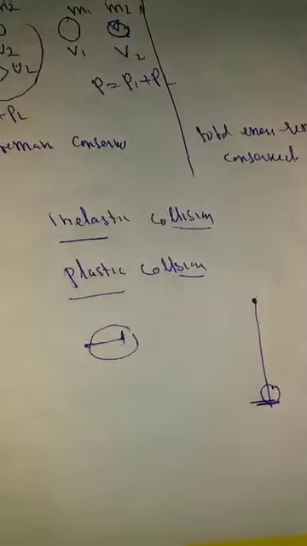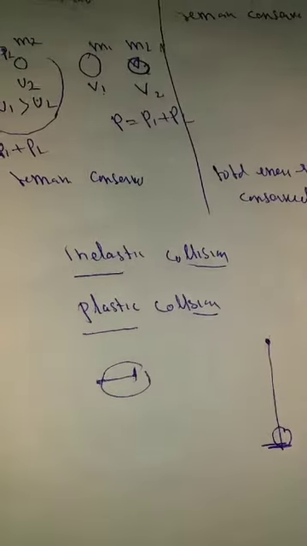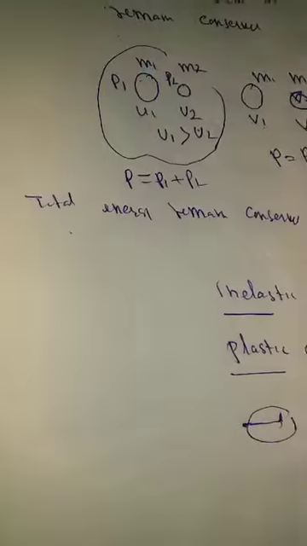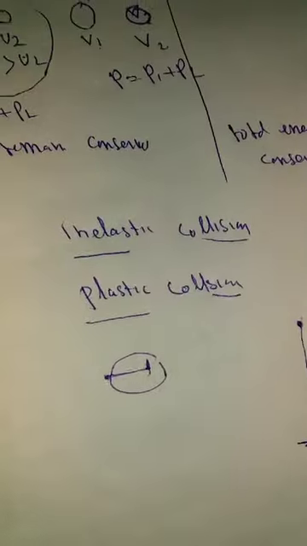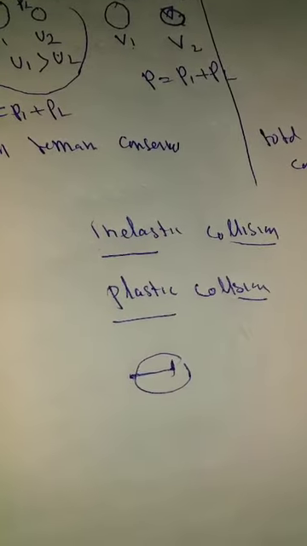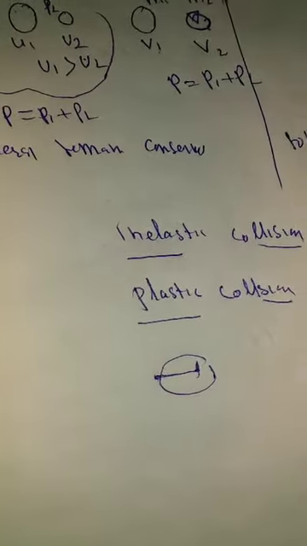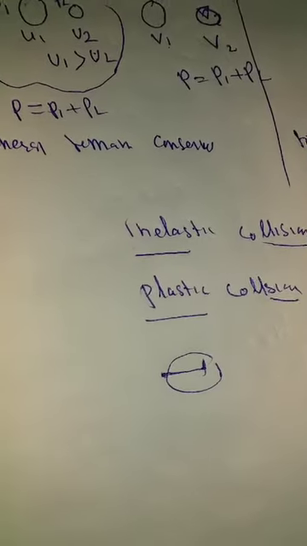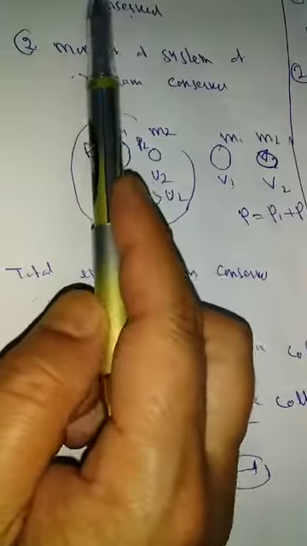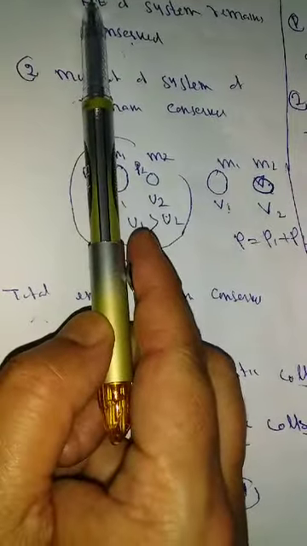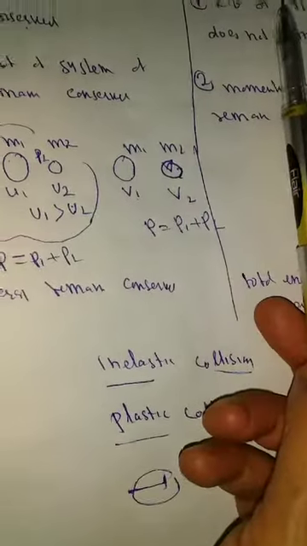Please don't be confused. Total energy of the system of the elastic collision is also equal to total energy of the system of the inelastic collision. Total energy is different. Kinetic energy एक एनर्जी होते हैं. टोटल एनर्जी इज द सम ऑफ काइनेटिक एनर्जी, पोटेंशियल एनर्जी, हीट एनर्जी, साउंड एनर्जी. बट इसकी टोटल एनर्जी इसके टोटल एनर्जी के बराबर. But the only difference is that in elastic collision kinetic energy remains conserved. In inelastic collision kinetic energy does not remain conserved.